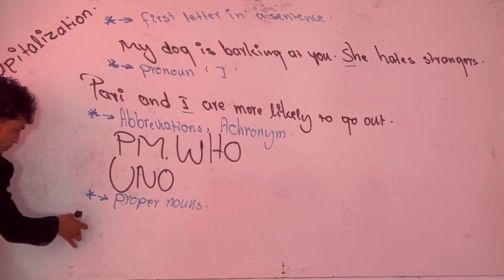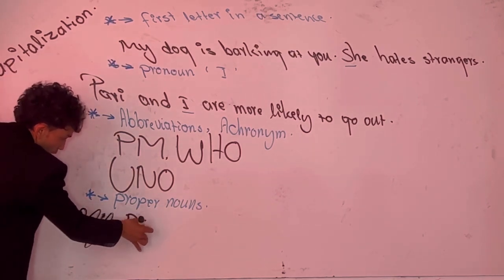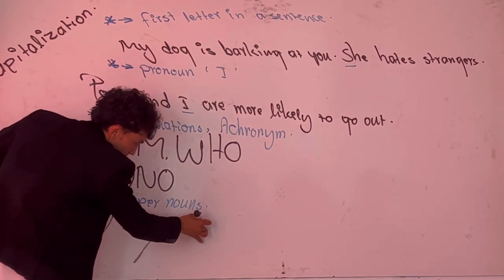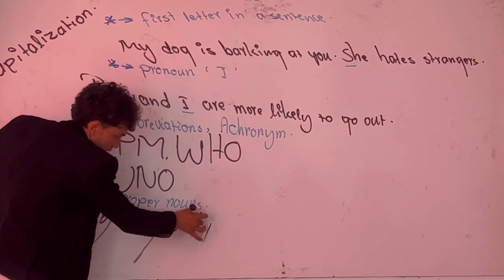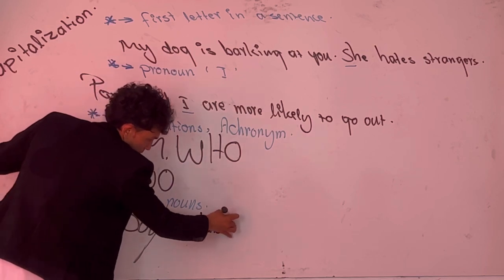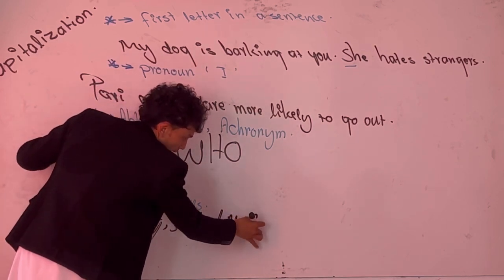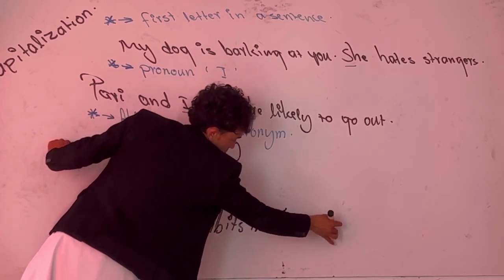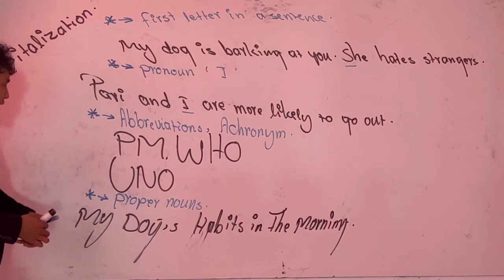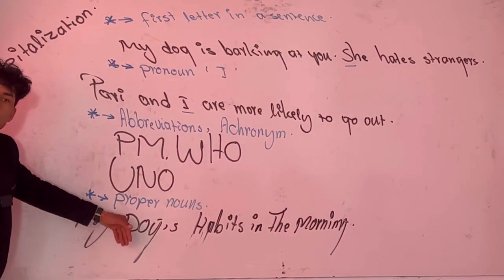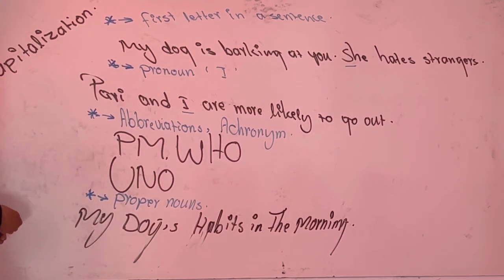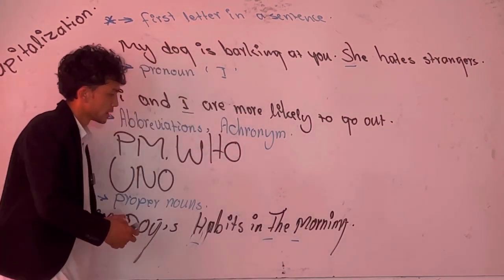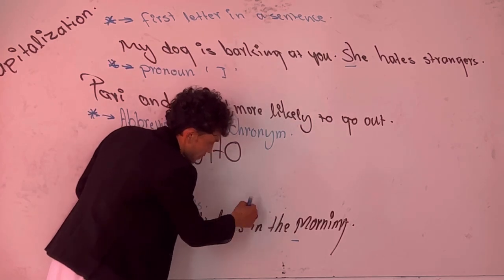Okay, somebody says my. For example, my dog's habit, sorry, this is habit, H should be capitalized. My dog's habits in, okay, for example, the morning. See? For example, now think this is a title of a passage. In a title, okay. Look at the letters which are capitalized. Which words are capitalized? M, D, H.